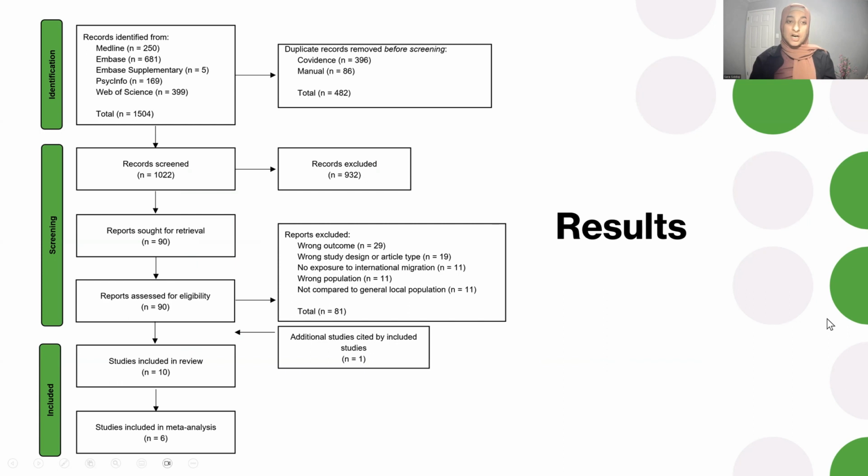Here's the flowchart of results for our search. We identified 1,504 records from the databases. And then going through abstract screening and full text screening, we identified 9 studies that should be included for data extraction. Then we went through the reference list of these 9 studies and identified 1 additional study. As such, our final review included 10 studies. From this, only 6 had data that was available to be included in the meta-analysis, and the remaining studies were summarized using a narrative synthesis.